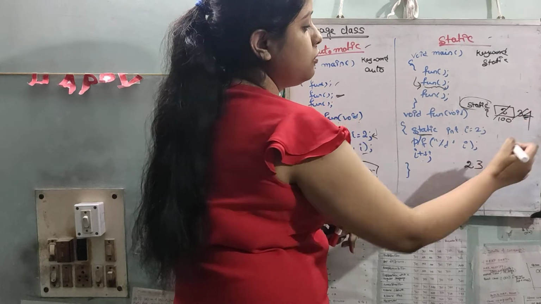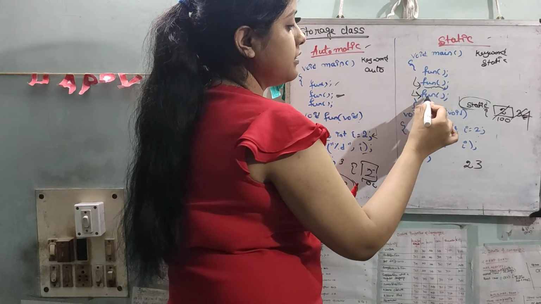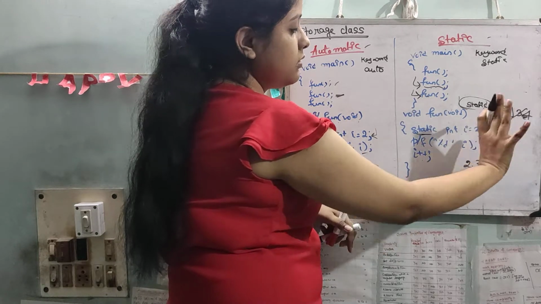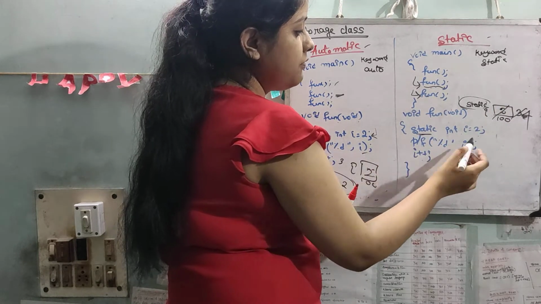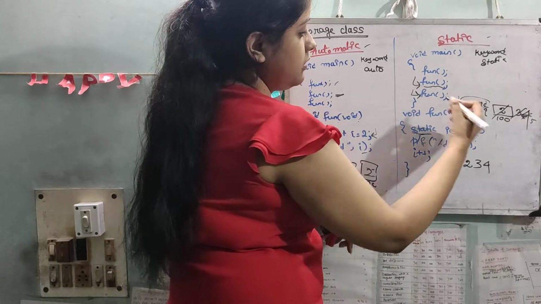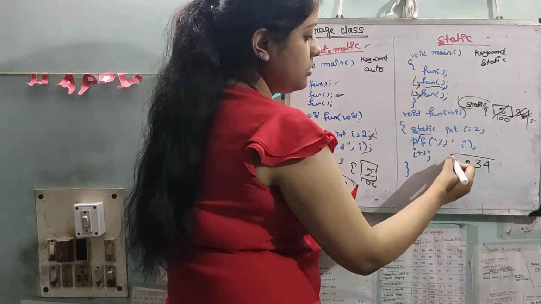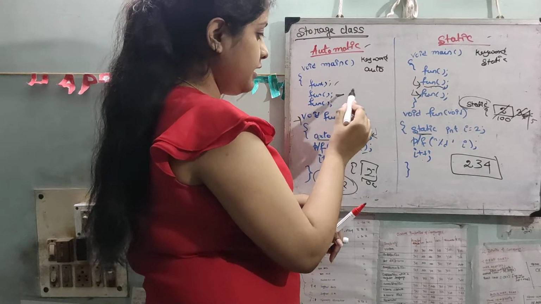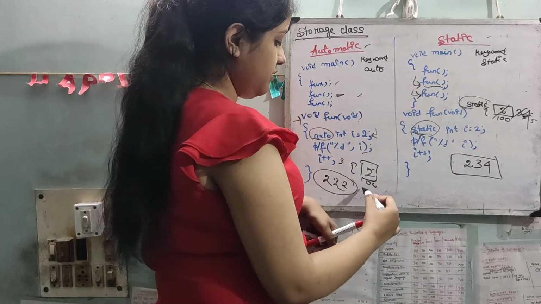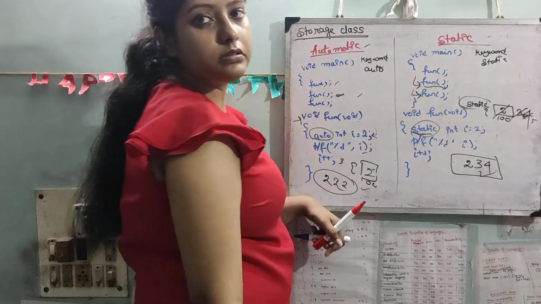Then again in the next function call, static int i is already done. Printf i is 4 and it's incremented to 5, but hence nothing is there. So 2, 3, 4. So you can see the same program is there, just by changing the keyword, we get two different values.